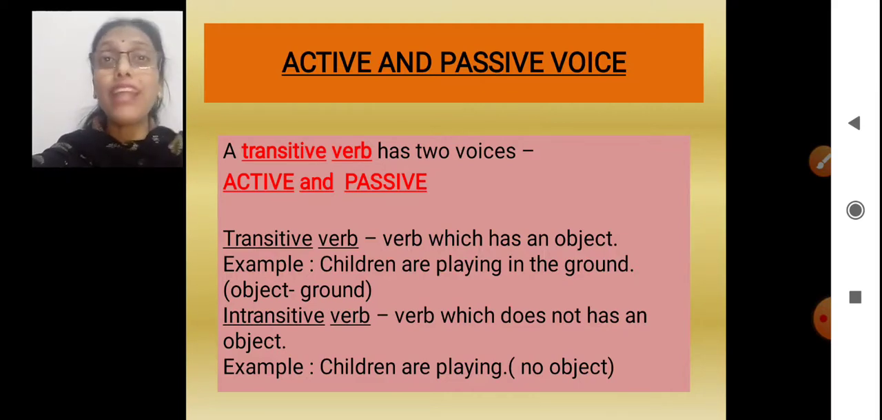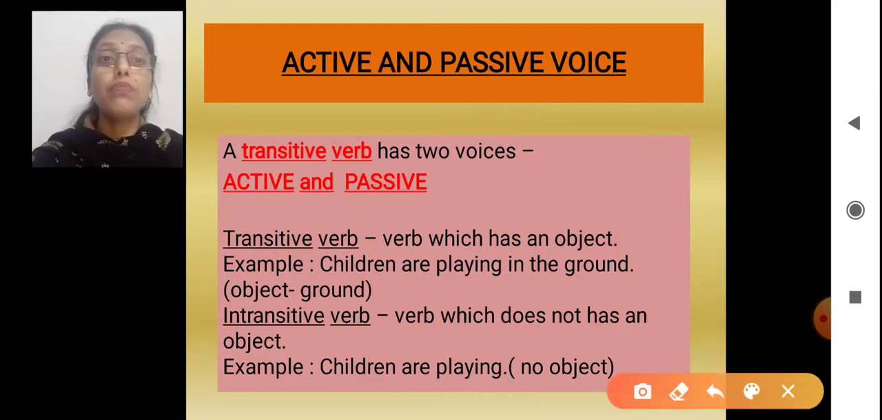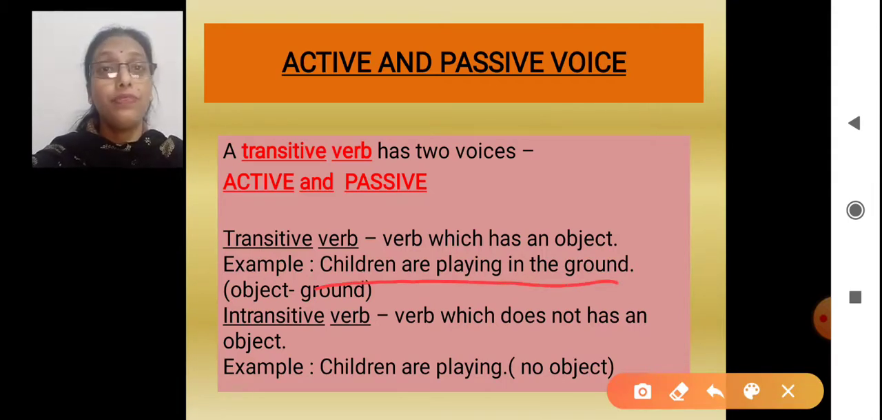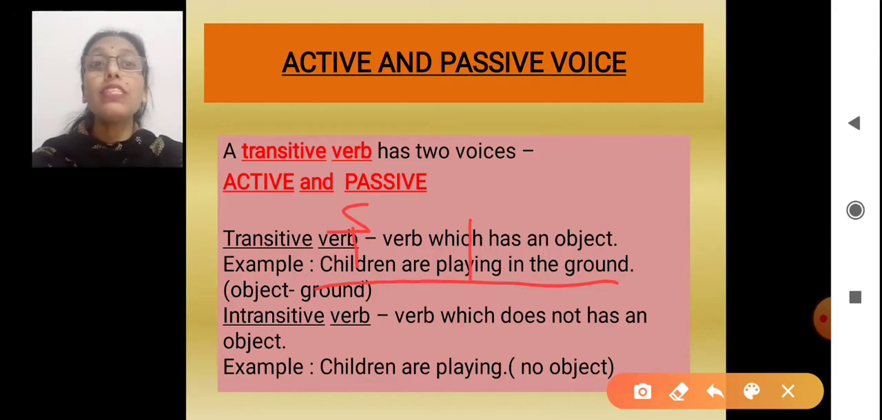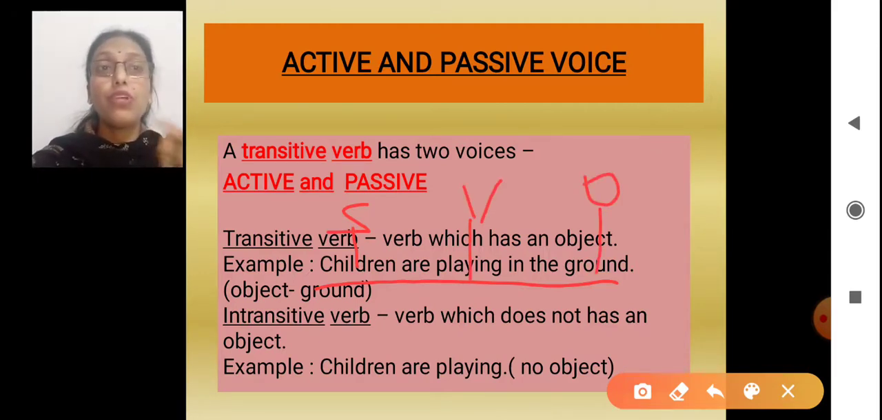Now what does that mean? Let's see with the help of an example. Children are playing in the ground. In this sentence, children is the subject, playing is the verb, and ground becomes the object. Because an object is there, it is called a transitive verb.